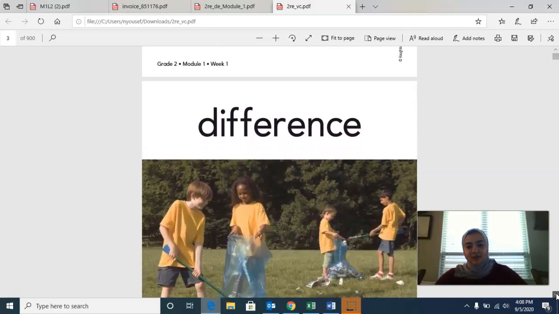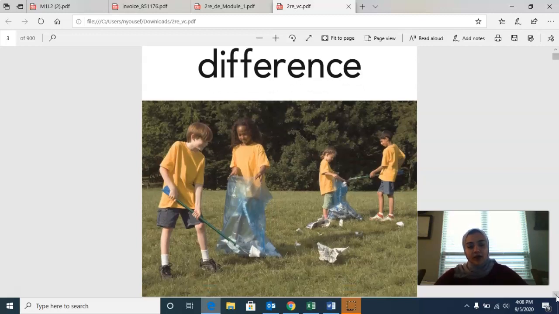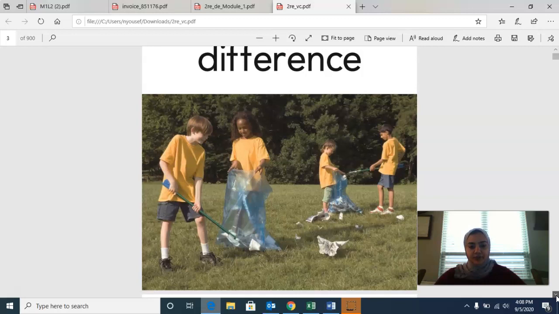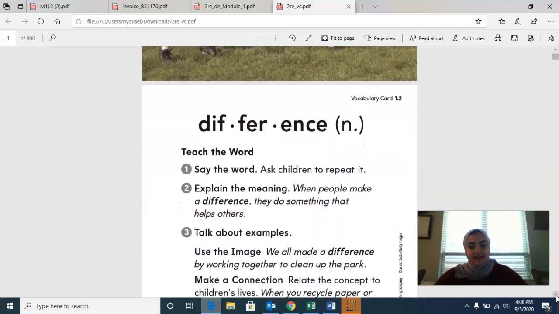Moving on, the next word is difference. That's an easy one. Who thinks they know what the word difference means? Let's look at the picture. What are the kids doing in the picture? It looks like they're picking up trash and putting it in a trash bag. How is that related to the word difference? When people make a difference, they do something that helps others. That's what they're doing in the picture. They're making a difference.